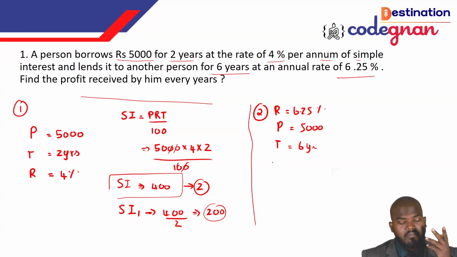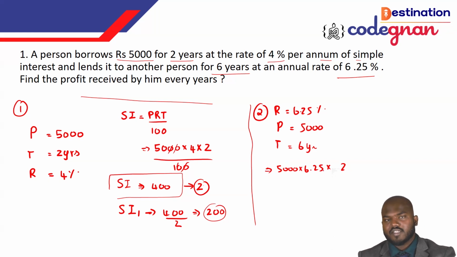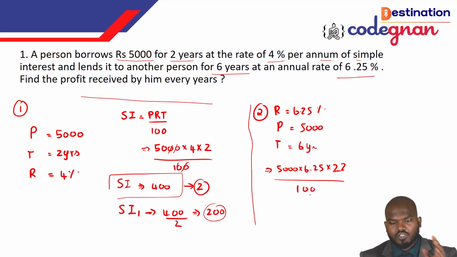Okay, so going to this one, I'm applying the same formula, SI is equal to PRT by 100, but I don't know the value of simple interest here, so that I want to find out. P is equal to 5,000, and R is equal to 6.25. So the time is equal to what? If you say 6, then it will not give you the value. First, you just want to find out for 2. Okay, sir, it is 6 years, right? But why are you taking 2 here? I'll explain. By 100, I keep it up here. Once you keep this value, this one will give you the answer 625 rupees for 2 years.